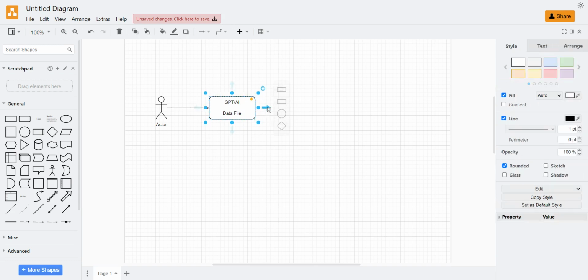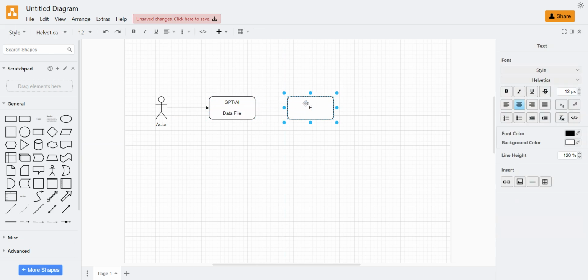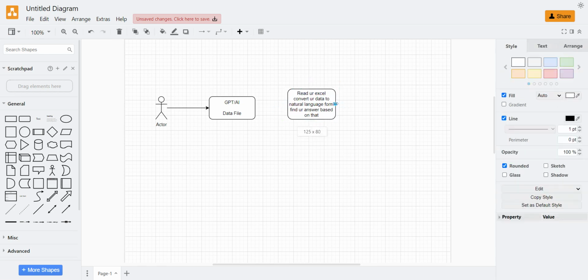So that's where you may have to write a tool or an operation separately that will basically read your Excel, convert your data to natural language form, and then find your answer based on that. So this is what we are talking about.